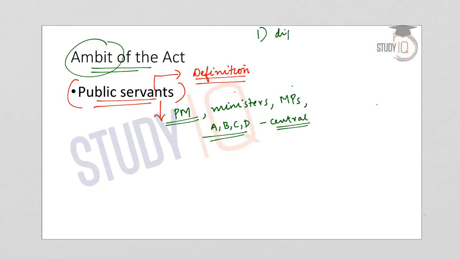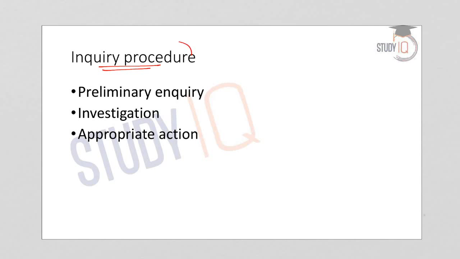So foreign diplomats will also come under the ambit of the Lokpal Act, and the definition of public servants also includes the Lokpal's own members. That means the chairperson and the members of the Lokpal themselves come under the definition of public servants. Another important feature of Lokpal is that a complaint under the Lokpal Act shall only relate to a period during which the public servant was holding the office or serving in the capacity. That means the Act will only apply to any offence or crime committed during the holding of public service or the office.